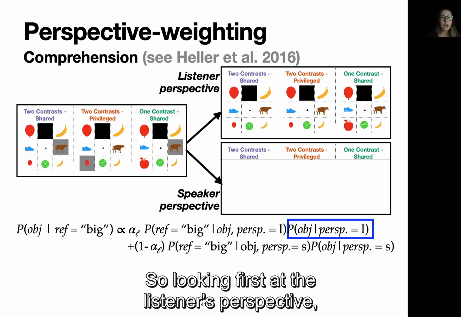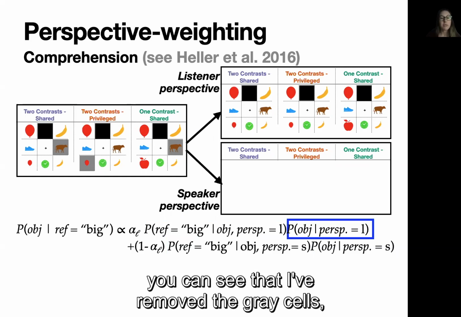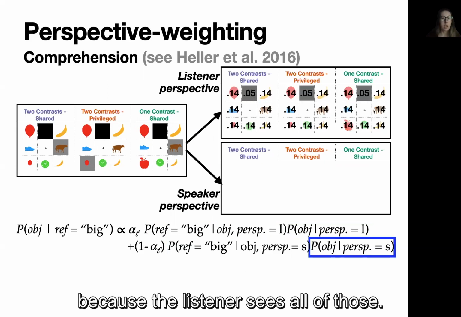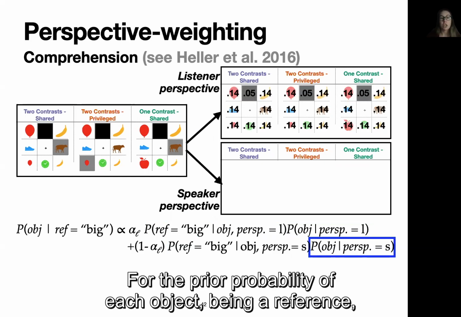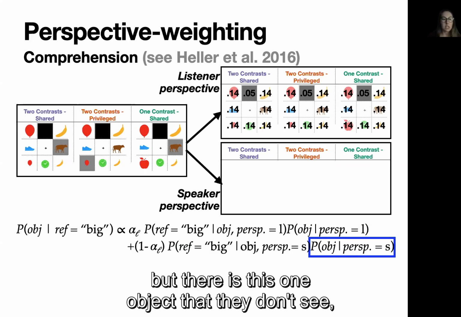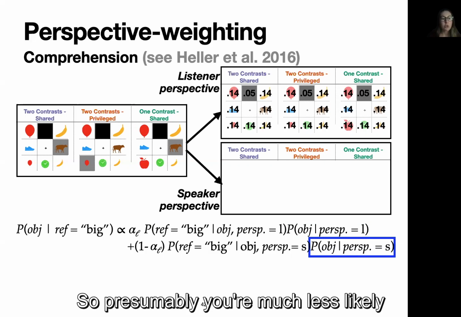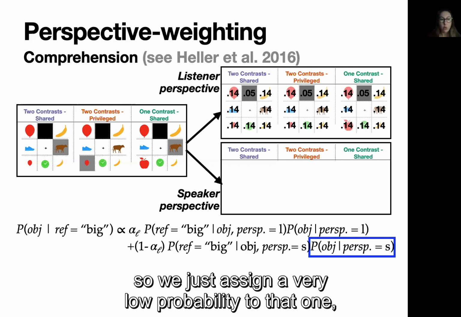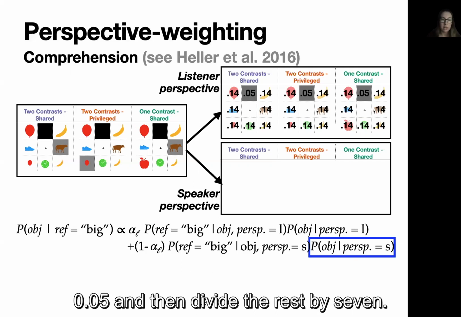So looking first at the listener's perspective, you can see that I've removed the gray cells because the listener sees all of those. For the prior probability of each object being a referent, we want it to be mostly uniform, but there is this one object that they don't see, the one that's in black. So presumably you're much less likely to talk about something that's not there. So we just assign a very low probability to that one, 0.05, and then divide the rest by 7.